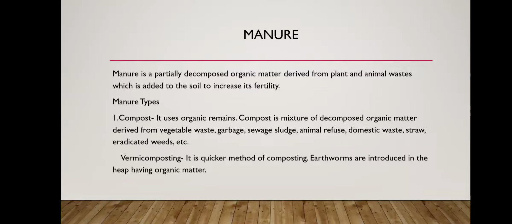So first is the compost. Compost uses the organic remains. Compost is a mixture of decomposed organic matter derived from vegetable waste, garbage, sewage, sludge, animal refuse, domestic waste, straw, eradicated weeds, etc. So these are the compost which is prepared from animal or plant waste. But to increase the rate of composting, if we add earthworms, then the process is known as vermicomposting, and the compost prepared by that is known as vermicompost.